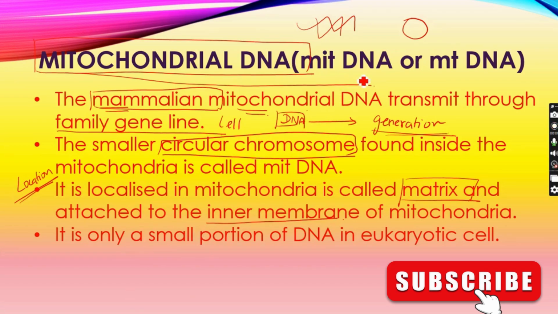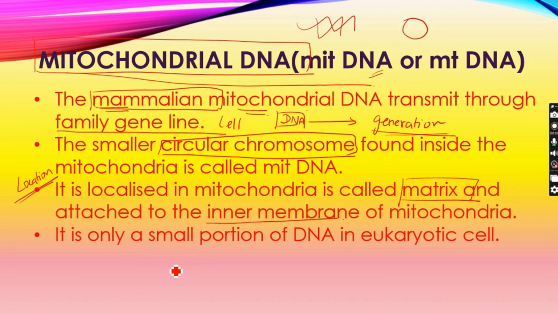Next, this mitochondrial DNA is a small portion of the DNA in a eukaryotic cell. That means only a small portion of the cell has mitochondrial DNA, which means it is a very small unit in the eukaryotic cell. But in the other cells, this mitochondrial DNA is going to have a larger area. Plant cells or other cells have mitochondrial DNA in a higher manner.